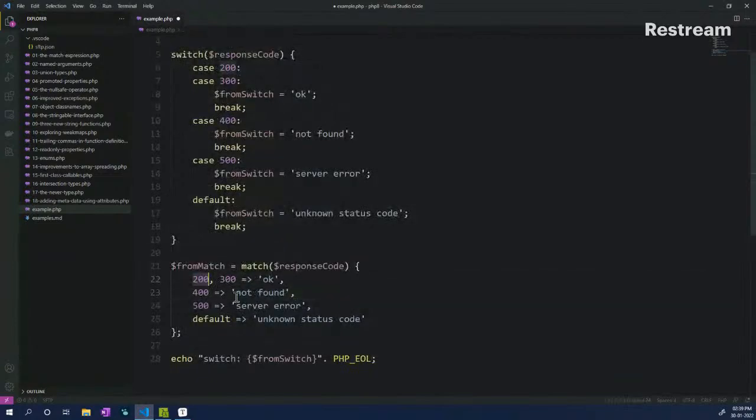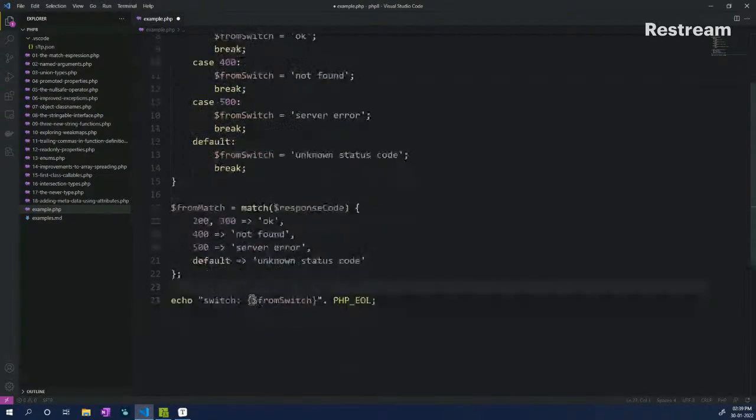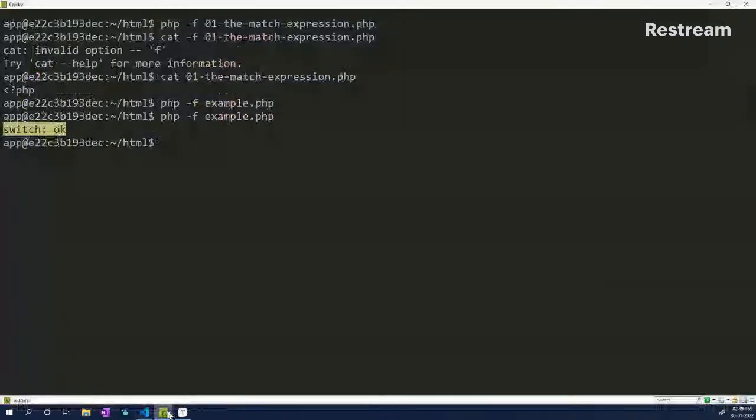So we have 200 comma 300, which represents this one right here. 200 and 300 match to this part, which is okay. And then we have response code 400 for not found, 500 for server error, and then we have a default one, which is the unknown status code. And we can also print this out alongside the normal switch case and try to see what the differences are.